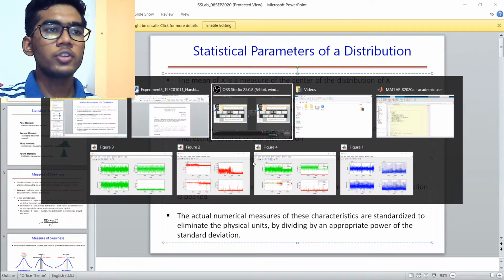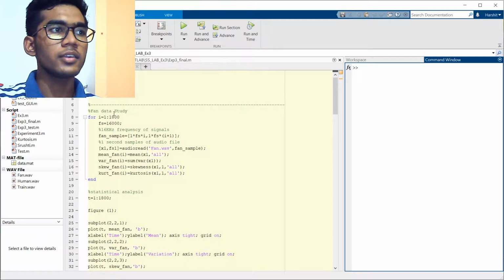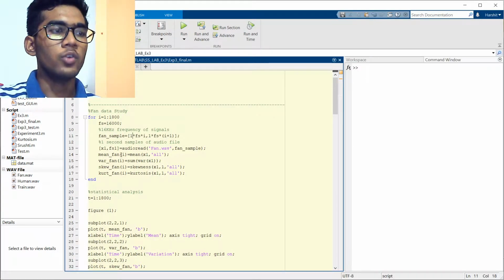Now, coming to our code. As usual, we start with clc, close all, and clear all. First, we read our fan data. As our audio file is of 1 hour, we read half of it, that is 30 minutes, 1800 seconds. We use a 16 kHz signal and we read 1 second at a time. For each sample, we store the mean, variance, skewness, and kurtosis using the predefined functions in MATLAB.